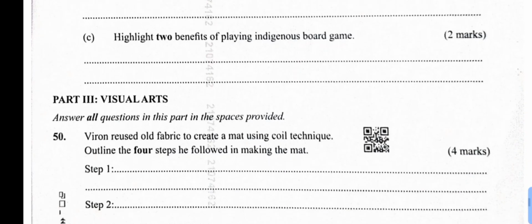Number 50, which is a visual art part. Let's see what it says. Steps of making. Viron reused old fabric to create a mat using coil technique. Outline the 4 steps he followed in making a mat.